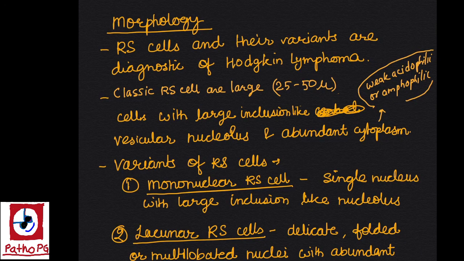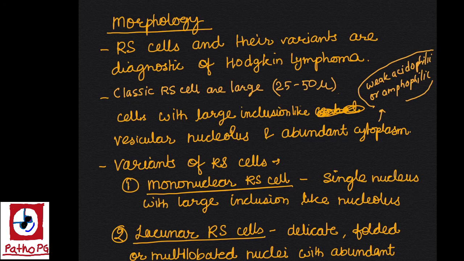Now we will discuss the morphology of Hodgkin lymphoma, the pathological finding. Reed-Sternberg cells and their variants are diagnostic of Hodgkin lymphoma. Reed-Sternberg cells are usually large, 25 to 50 micron cells with large inclusion-like vesicular nucleoli and abundant cytoplasm. The cytoplasm is weakly acidophilic or amphophilic.